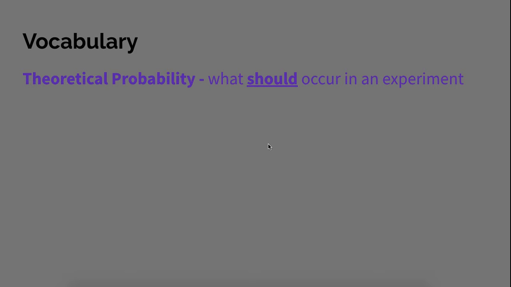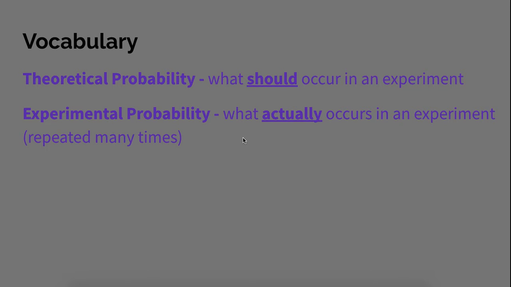So the first one is called theoretical probability. Theoretical probability is what should occur in an experiment. Okay, so theoretical, think of the word theory, like in theory, ideally, if all things go right, this is what should happen. Okay, so theoretical probability is what should occur in a probability experiment.